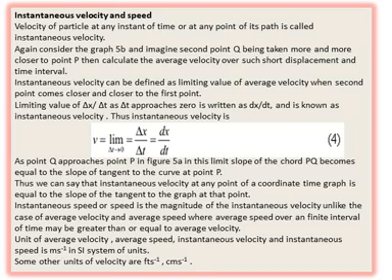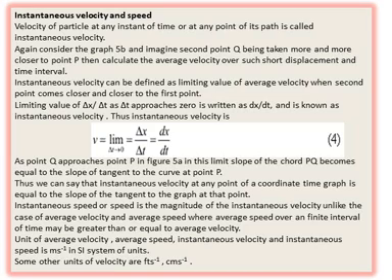Similarly, instantaneous speed is the magnitude of the instantaneous velocity. Unlike the case of average velocity and average speed, where average speed over a finite interval of time may be greater than or equal to the magnitude of average velocity, here in the case of instantaneous, you can consider simply the magnitude.